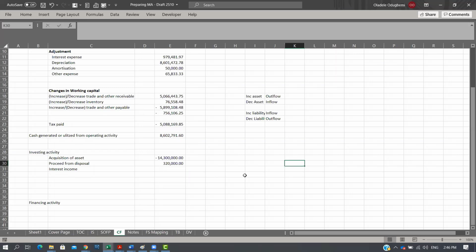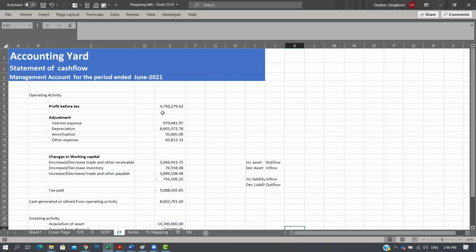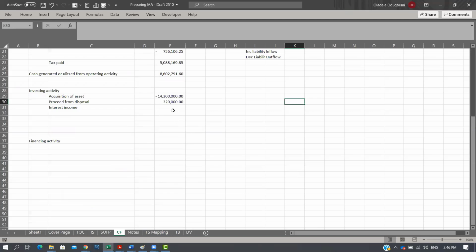So similar to what we did for interest expense, you need to create a movement schedule to show what interest has been earned in the period, how much is sitting as an asset in the books, and what has been paid by the bank, right? And based on that, you adjust for the one you're seeing in the P&L here, while the income actually paid would come here, right? Based on that, we can have our total here, and we can call this cash